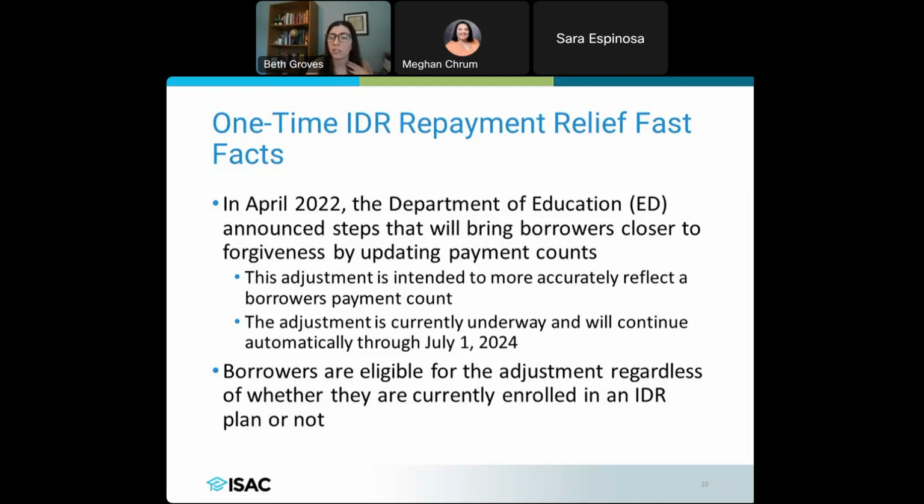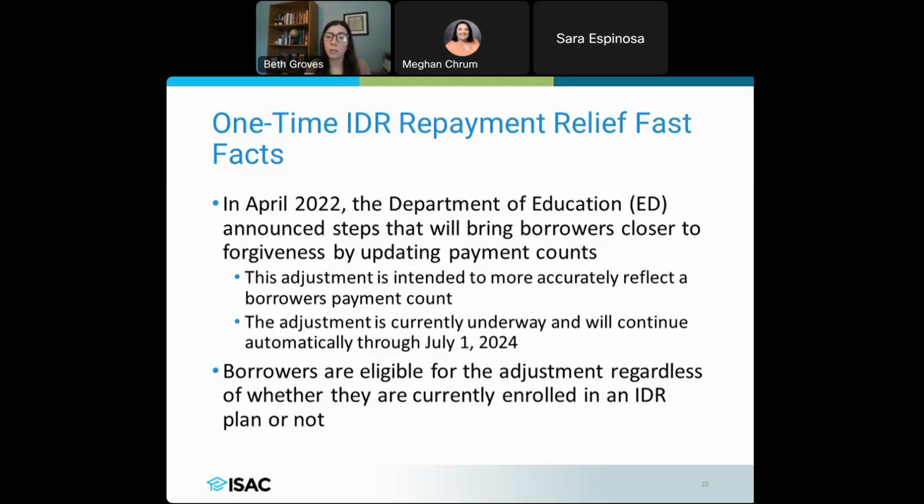What they realized with this IDR account adjustment, and why it came out, is that there were a lot of borrowers who really should have been receiving forgiveness after that 20-25 year period of time, and they just weren't. And so they're going in, looking at and seeing which payments should count toward that adjustment to then update that payment account. This is something that is currently happening. It's going to continue through July 1st of 2024. So we're approaching that time as we speak. We're getting closer and closer, just about 2 months away from that.